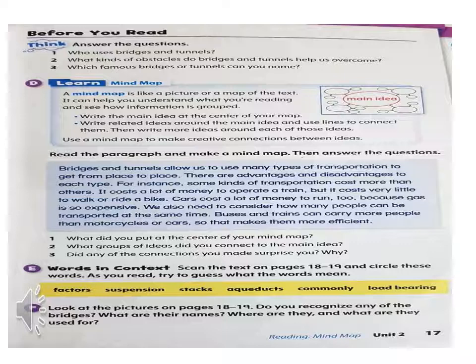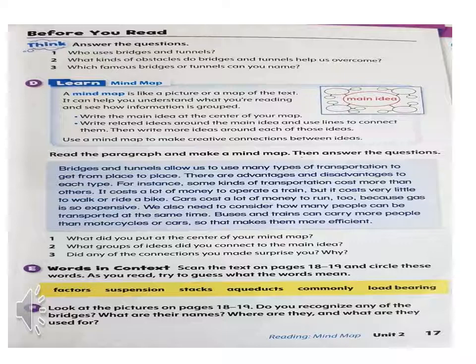Bridges and tunnels allow us to use many types of transportation to get from place 1 to place 2. There are advantages and disadvantages to each type. For instance, some kinds of transportation cost more than others. It costs a lot of money to operate a train, but it costs very little to walk or ride a bike.